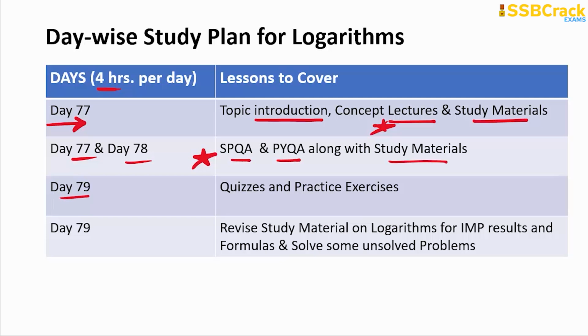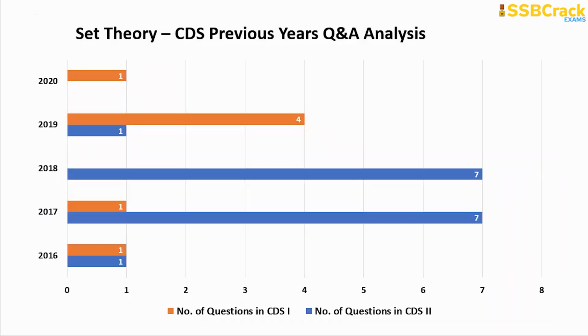And on day 79, you manage to attend the quizzes and practice exercises, and in the remaining hours you revise the study material. If you are getting the time, you can solve some more unsolved problems, because this is one of the easiest topics. Solving problems won't take much time, so you can make it possible very easily in these days. All right, and then comes the set theory topic.